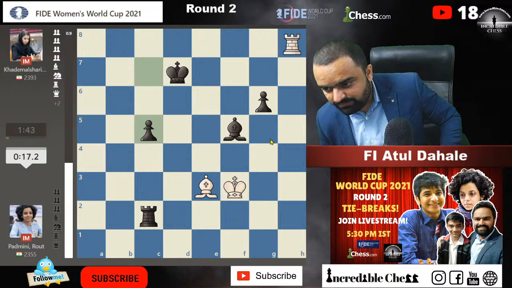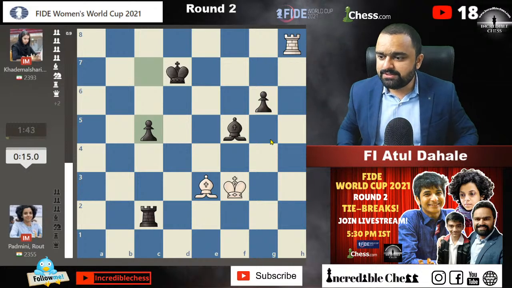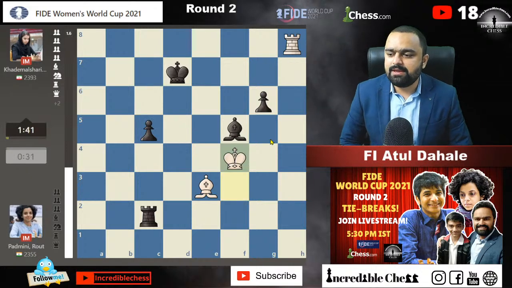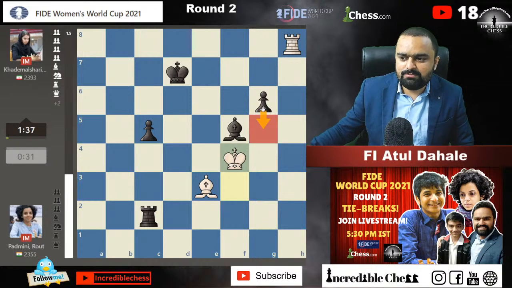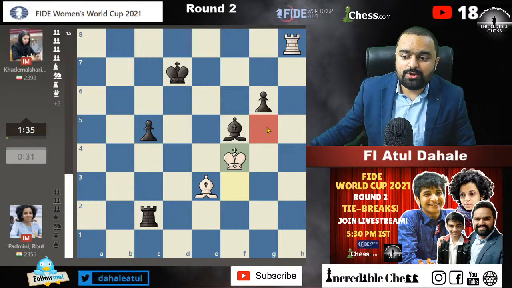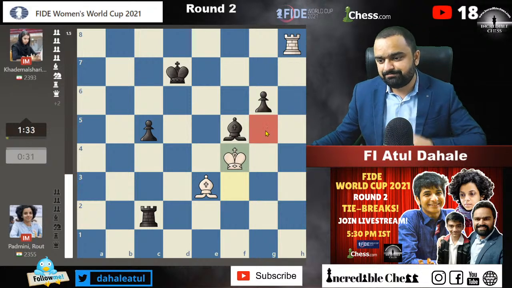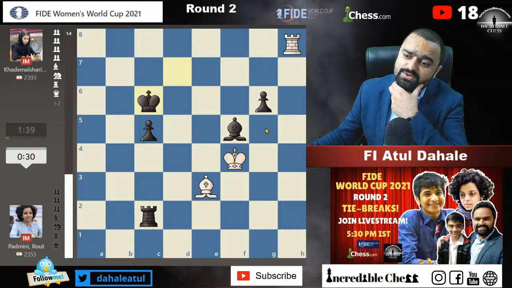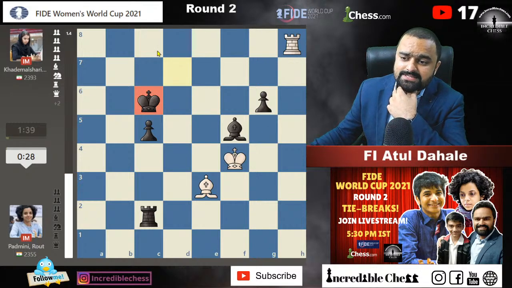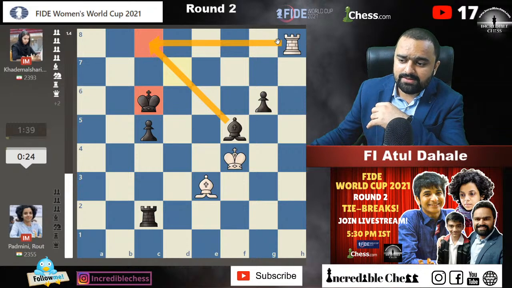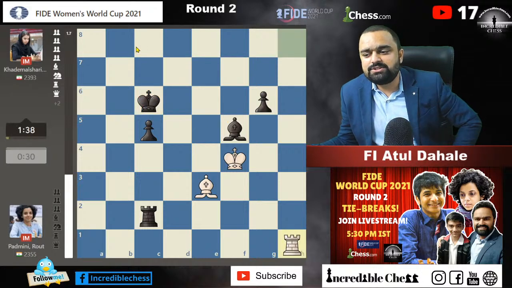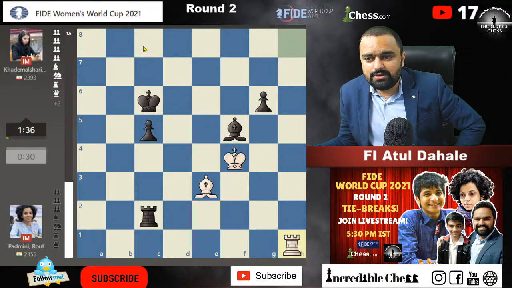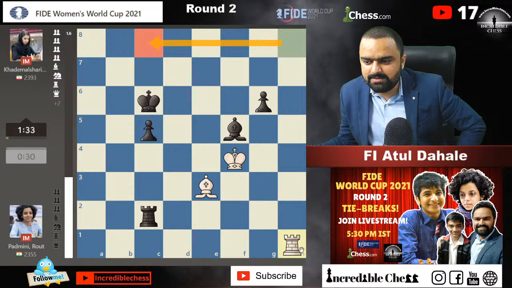Okay, the c pawn is moving forward. What to do in this situation? Okay, king f4, she is going for g5. She is just trying to hold on to this situation because the pawn on g5 will not come forward anytime soon. King c6. Okay, the c8 square is guarded by this bishop, so I think this rook should move to some other square so that there will be checks from behind. The rook behind the passed pawn is a very famous strategy. You cannot give the checks from up, so she is coming down in this situation.